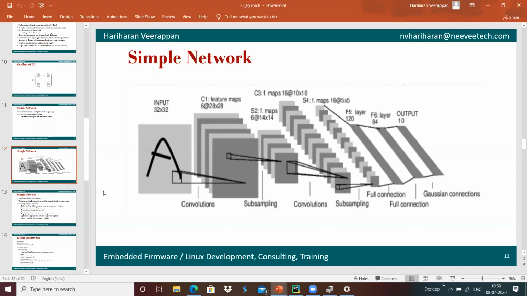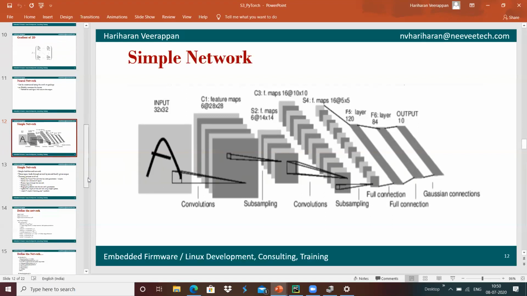It does not pass data backwards; the data only moves in the forward direction.